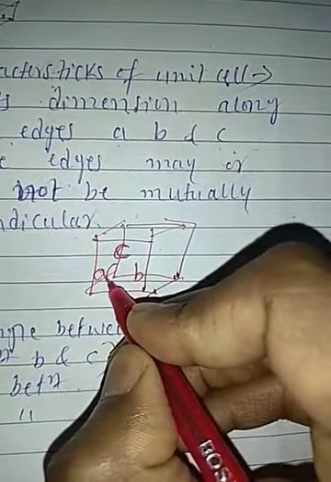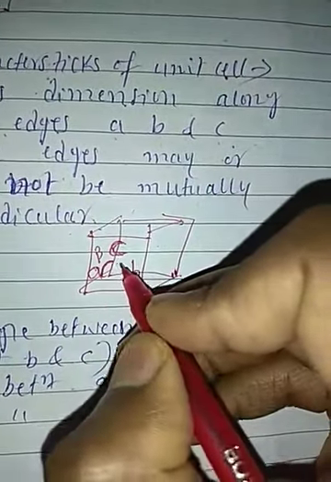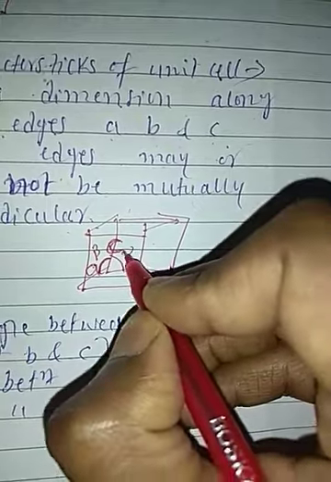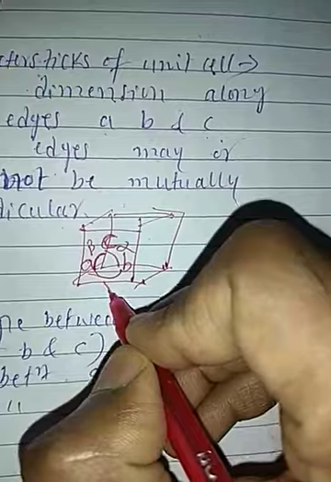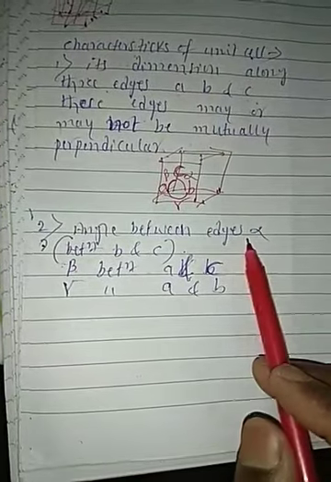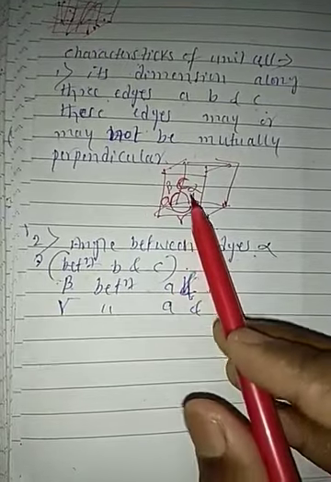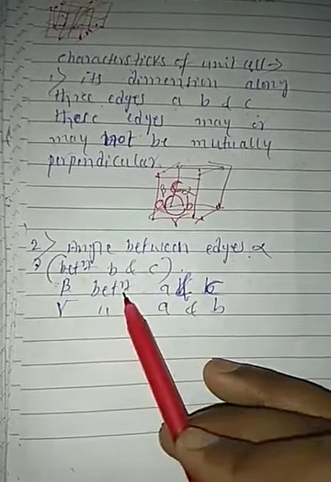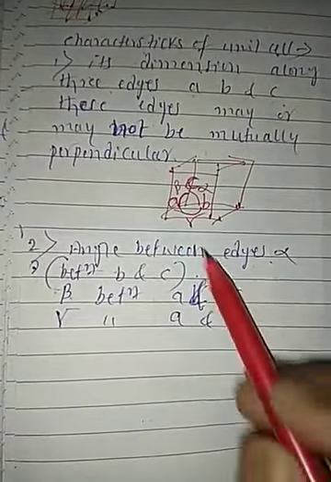The angle between B and C is alpha. The angle between A and C is beta. The angle between A and B is gamma. So these angles are given here, students.